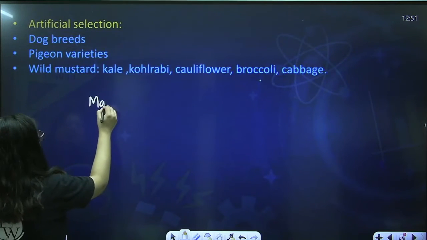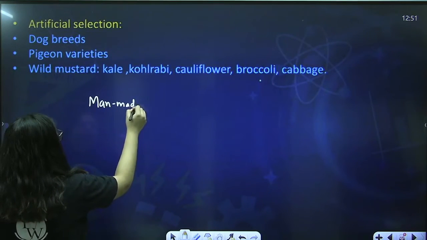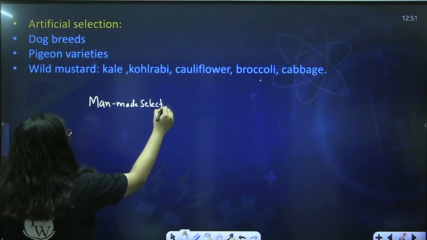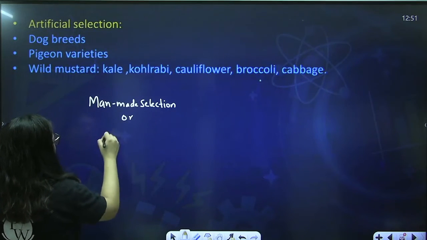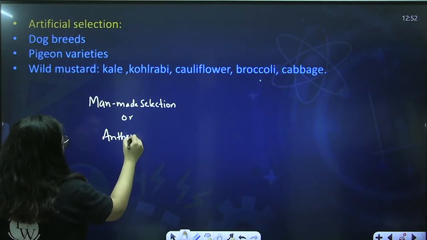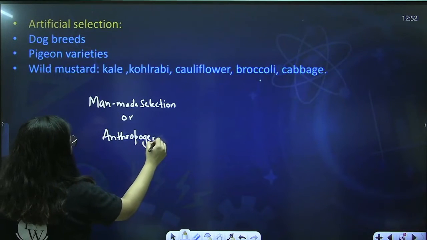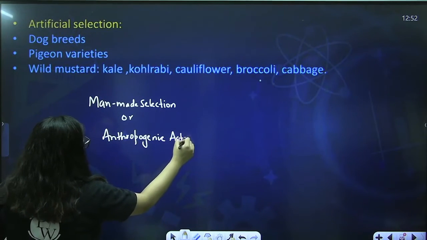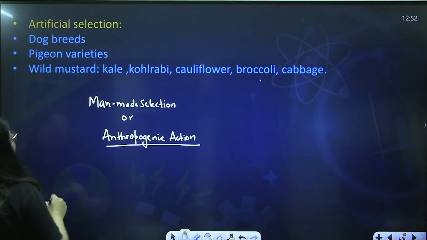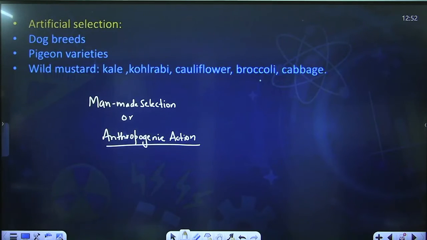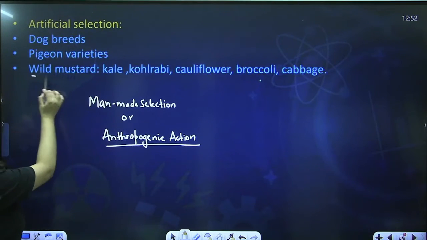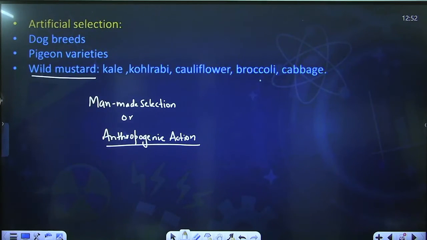Artificial selection is man-made selection, or we call it anthropogenic actions. What are anthropogenic actions? Man-made actions. Right? So man made different breeds of dog, pigeon varieties, and we also made kale, kohlrabi, cauliflower, broccoli and cabbage from wild mustard variety. So that means if we can make it, nature can make it. So this was another evidence Darwin gave.